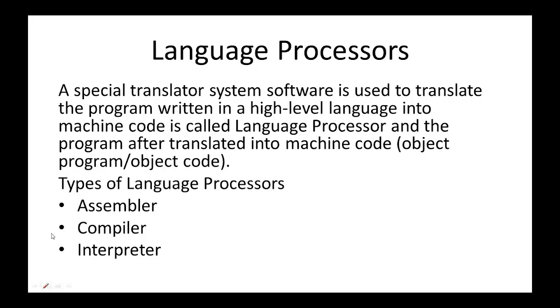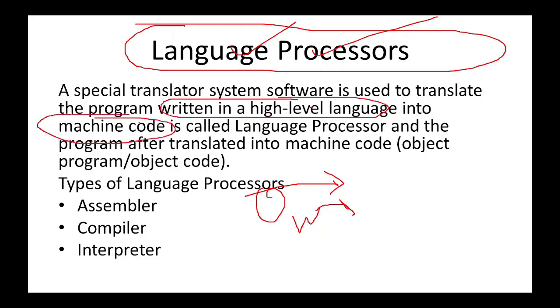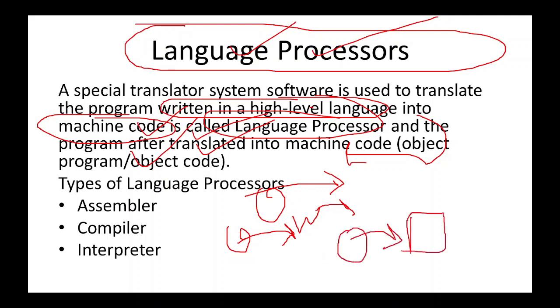Now we have to understand what the language processors are and why we have to use them. As I have earlier said, we have to give our codes in binary to the computer because the computer cannot understand otherwise. If we are writing our program in a high level language, then a language processor will translate it into machine code for understanding of the computer. Once the computer processes it and gives our output, it will also use the language processor for producing our result on the screen, or you can say on the output.